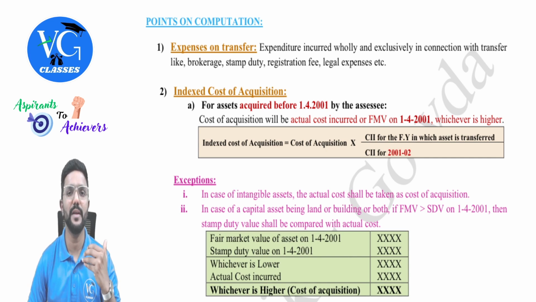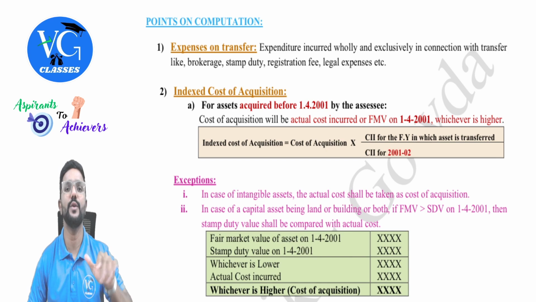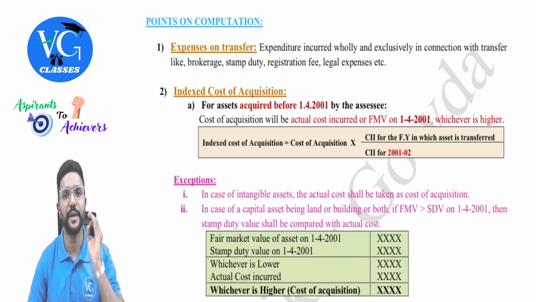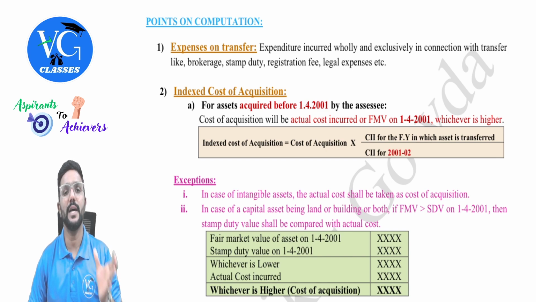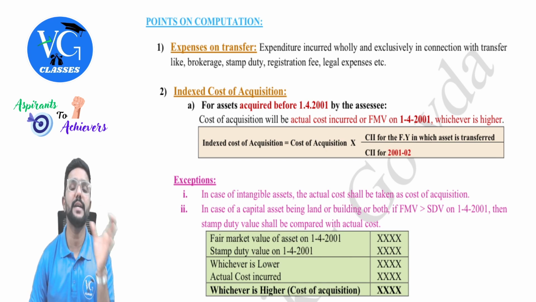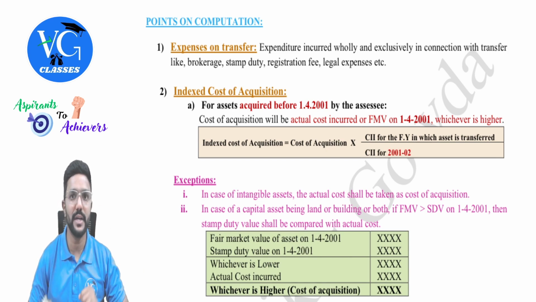But is indexation available for all the assets as on today? No, guys. As I told you, for long-term capital asset, indexation has been removed from 23rd July 2024. On or after 23rd July 2024, if there is any asset transfer which is long-term in nature, indexation is not available.